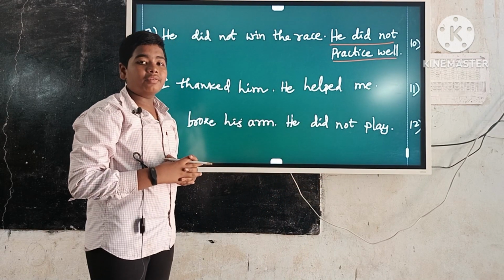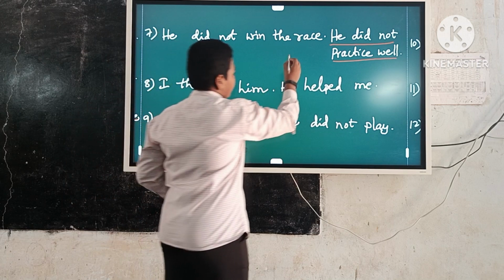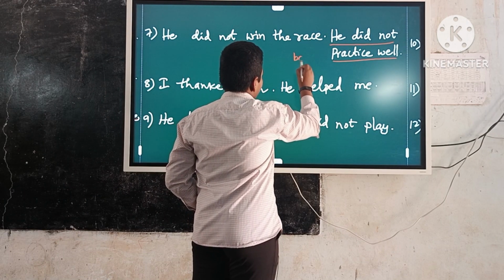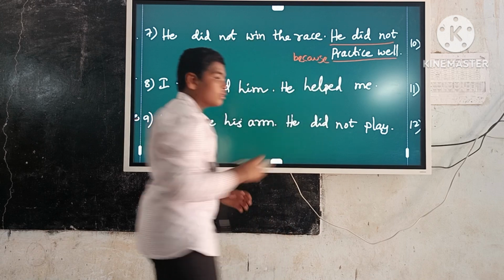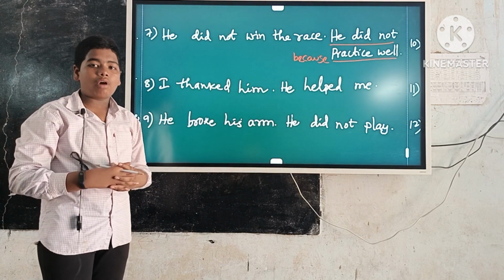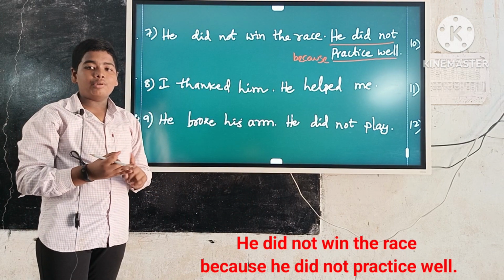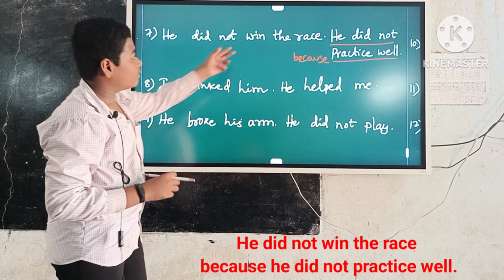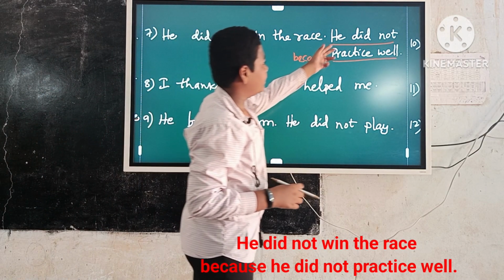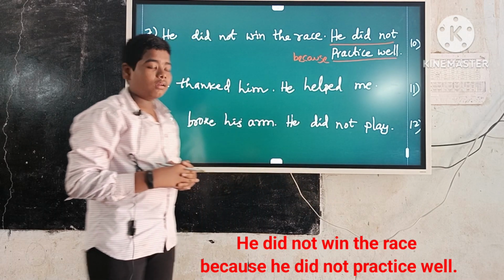Keep the because before the cause sentence. Write the answer in the form of result plus because plus cause. So the answer is he did not win the race because he did not practice well.